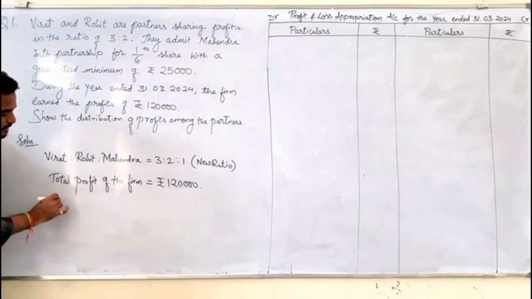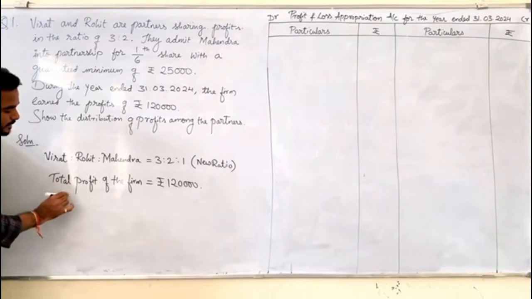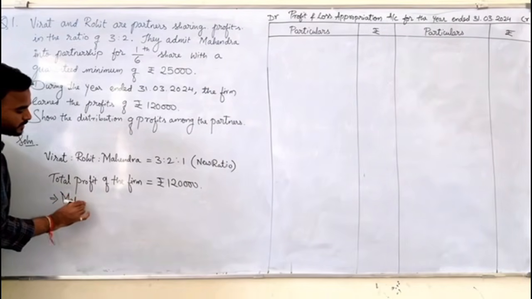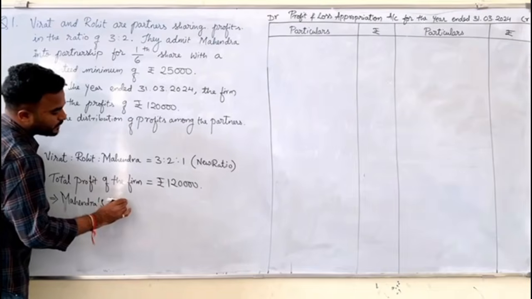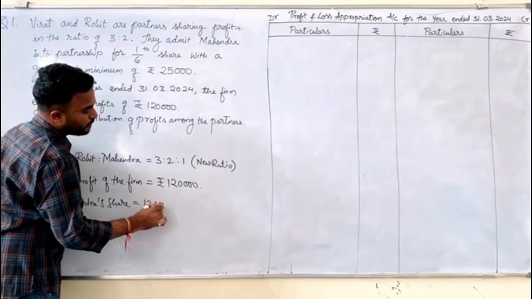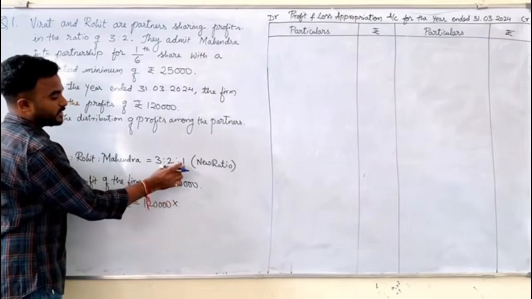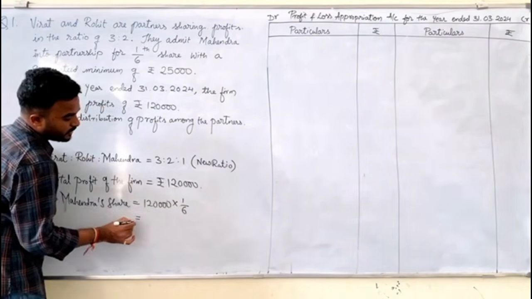This implies, who is the new partner? Mahendra. So Mahendra's share is equal to, what will be the total profit? 1,20,000 into, how much will he get? His share is 1 by 6.